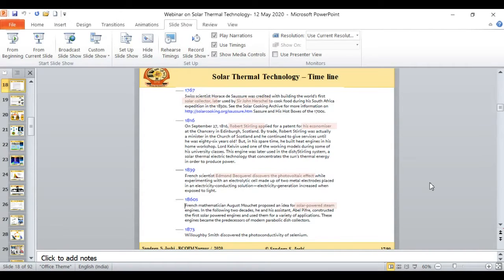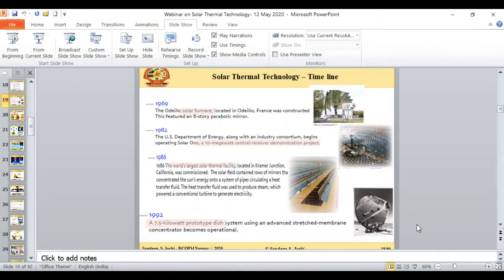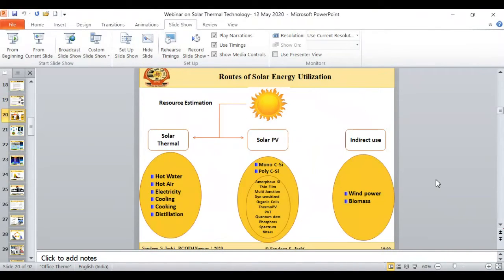In this talk I will limit myself to solar thermal technology. I was at 1860, where solar power steam engines were used. Then in 1969, this is an example of a solar furnace. Then this is an example of a solar power plant. Again, this is an example of a solar power plant. And this is the dish-type collector which was developed in 1992. So this timeline gives you the idea that solar thermal technology is not a new technology, and a lot of research work has already been carried out in solar thermal. These are the different routes of solar energy utilization today.